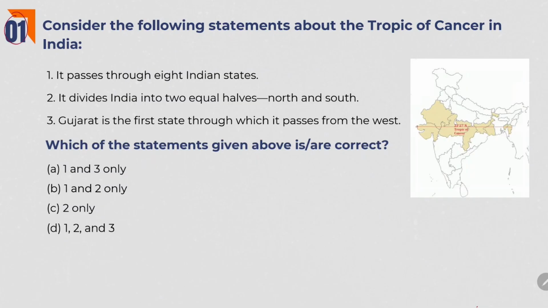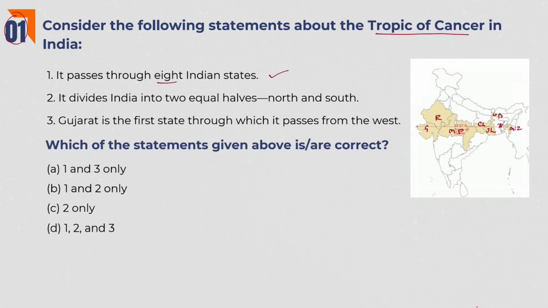First question. Consider the following statements about the Tropic of Cancer in India. It passes through 8 Indian states. Yes. Tropic of Cancer, that is 23.5 degrees north latitude, passes through 8 states of India. What are these 8 states? Gujarat, Rajasthan, Madhya Pradesh, Chhattisgarh, Jharkhand, West Bengal, Tripura and Mizoram. If you observe, only 2 northeast states pass through Tropic of Cancer. So first statement is right.